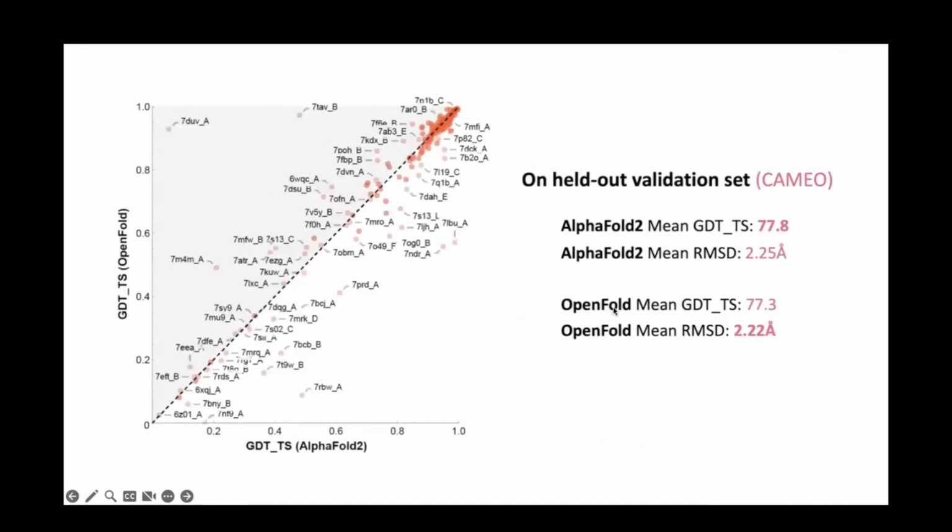But basically, I have GDT-TS for AlphaFold 2 on the x-axis, OpenFold on the y-axis. As you can see, they're pretty much neck and neck, and they are in some sense complementary, right? There are lots of proteins for which OpenFold does well and AlphaFold does poorly, and vice versa. So you could imagine running OpenFold and AlphaFold in an ensemble to improve on both of them. And as I mentioned, you can actually run OpenFold with AlphaFold 2 weights, so you don't even have to download two different protein structure prediction pipelines to do that.